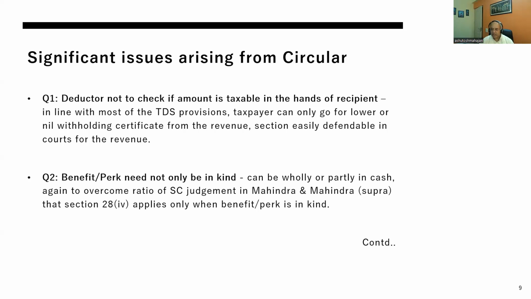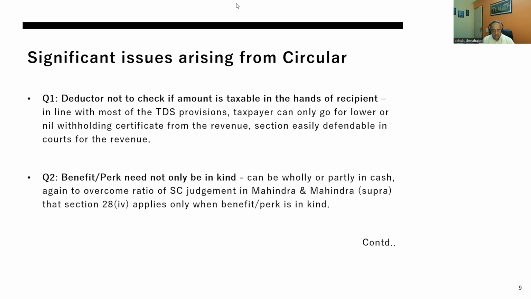The real question is that when you frame this law, there is a sitting Supreme Court judgment which says that a particular receipt is not a benefit. And then, by citing an example in the circular, you are still trying to withhold tax on that particular receipt, which is already held as not a benefit by the Supreme Court, to be subject to withholding taxes. This is where the whole issue is, and where the challenge should arise from the taxpayers.